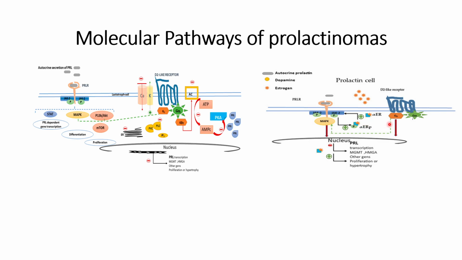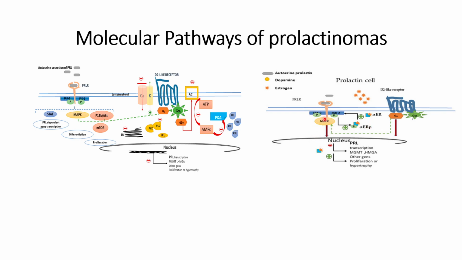However, when the dopamine type receptors get activated, they give a signal through MAP kinase to phosphorylate JAK2, which will phosphorylate the alpha ER, and that will prevent the autocrine secretion of PRLR.